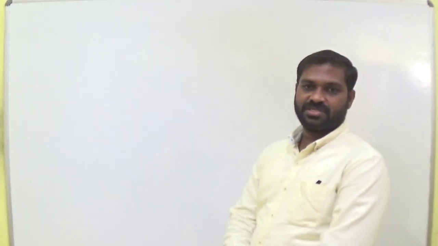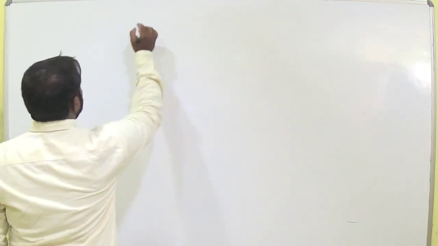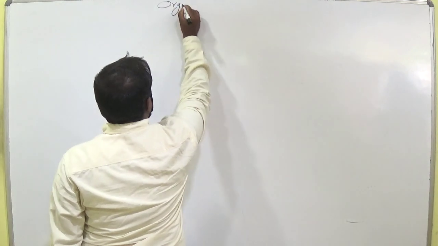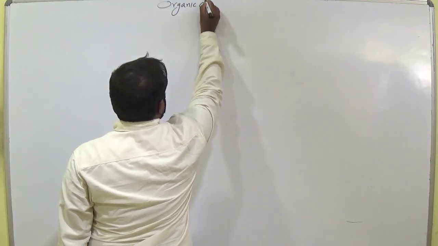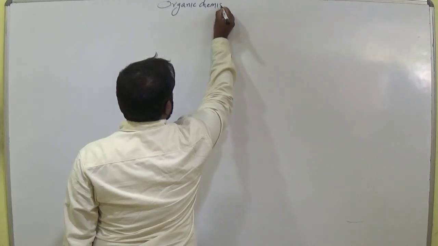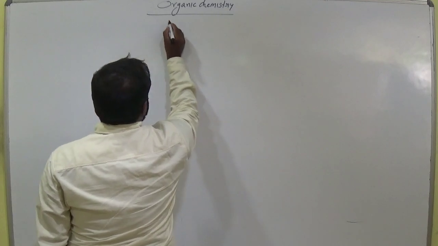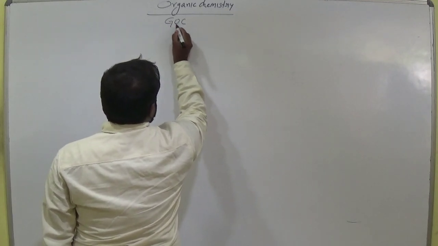Yesterday we discussed IUPAC names. In that we discussed the first rule, that is we have to select the longest carbon chain before giving names to the organic compound. And the second rule. The unit is organic chemistry, which we call general organic chemistry.